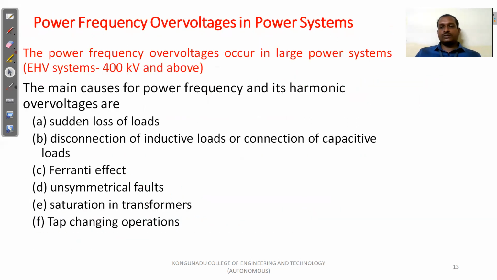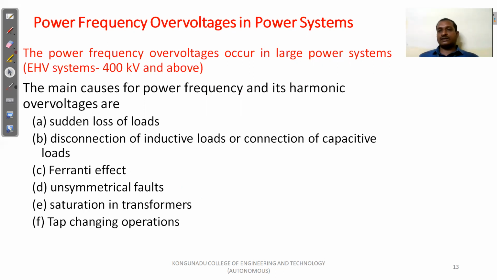Next one is power frequency over voltages. The reasons are, first, sudden loss of loads. If the load is lost suddenly, the generator prime mover will speed up. So the prime mover speed will increase, and initially the frequency and voltage will vary. They will be increased. After some time it will be stabilized. So in the initial condition, the voltage and frequency will be increased. Second, disconnection of inductive load for improving the voltage in transmission lines. We disconnect the inductive load and also add capacitive load during this operation. During this switching operation, power frequency over voltage will be increased.